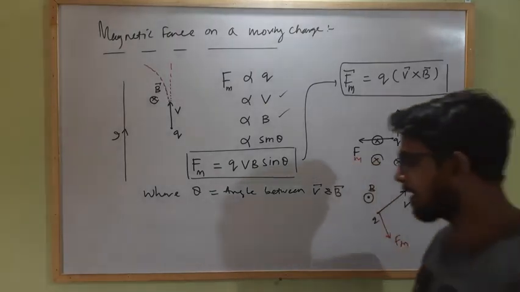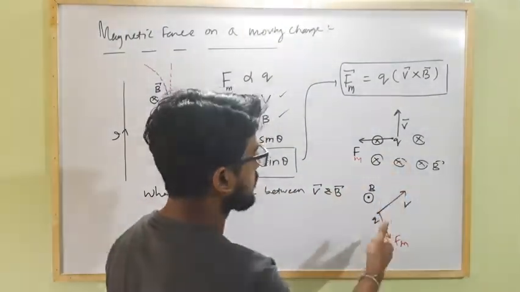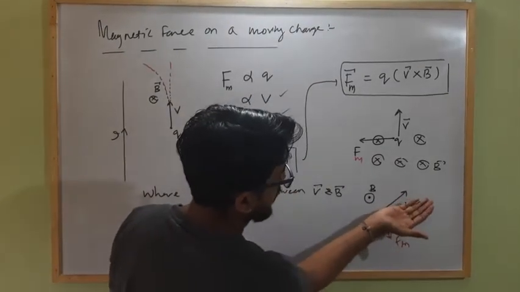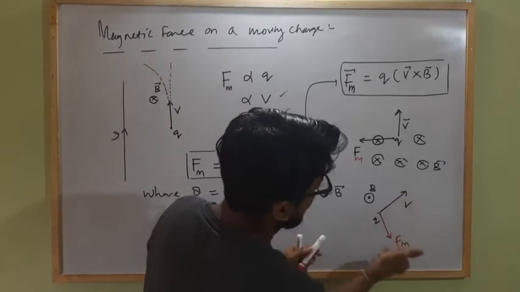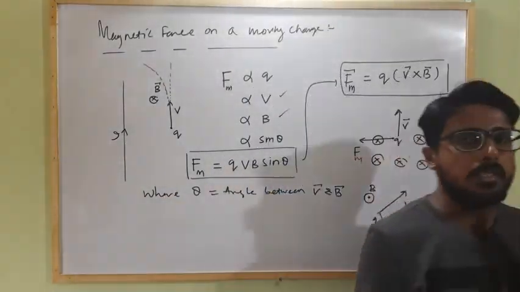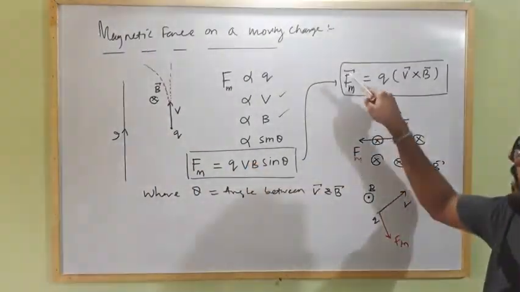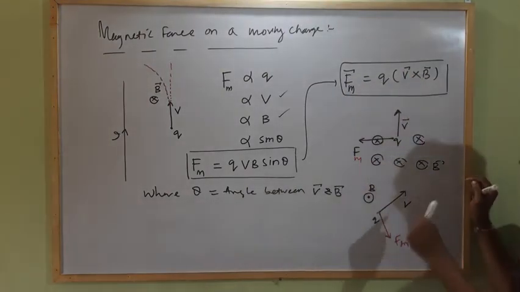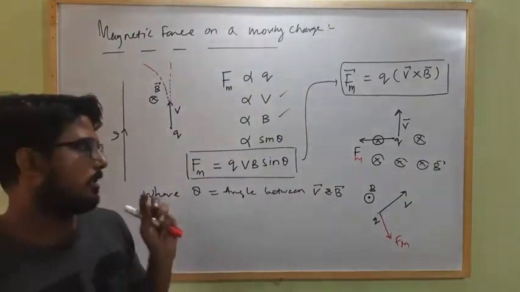Clear? So the direction of magnetic force can be obtained by using the right hand thumb rule, or we can easily crawl the fingers along V cross B. V is towards this, B is upward, so by crawling V cross B in the upward direction like this, the thumb will show the direction of force. So the magnitude of magnetic force acting on a moving charge in an external magnetic field is this much, or vectorially we can represent it as Q into V cross B, and the direction of magnetic force acting on the moving charge will be obtained by using the right hand thumb rule or right hand palm rule. Clear?